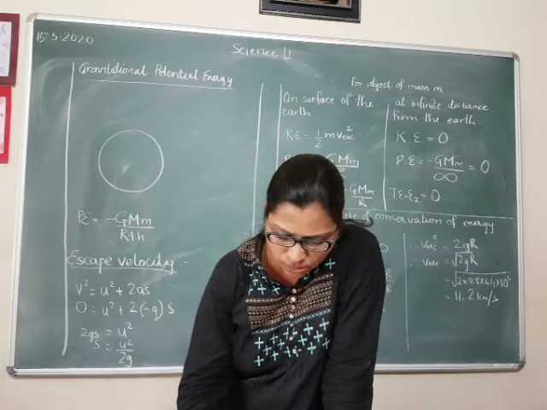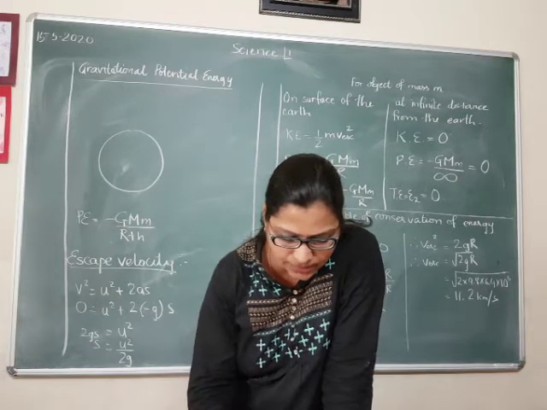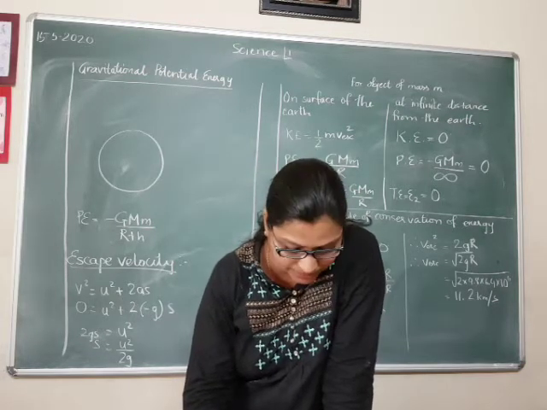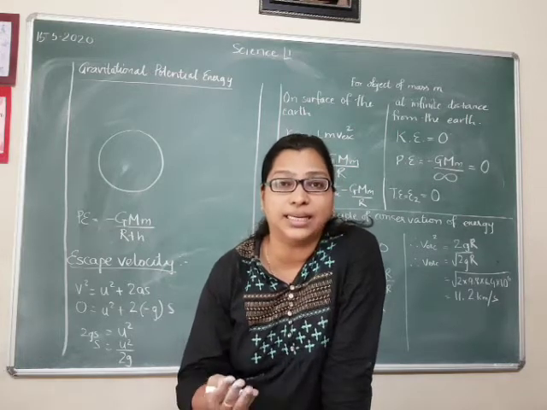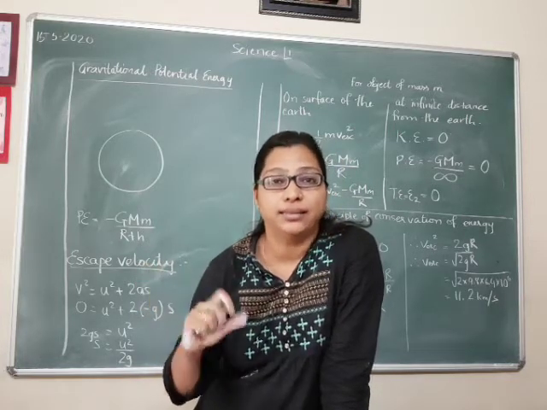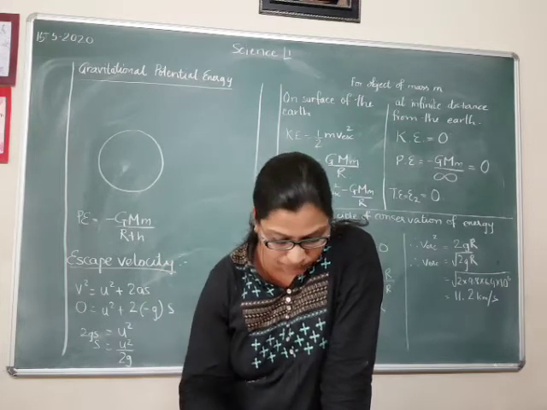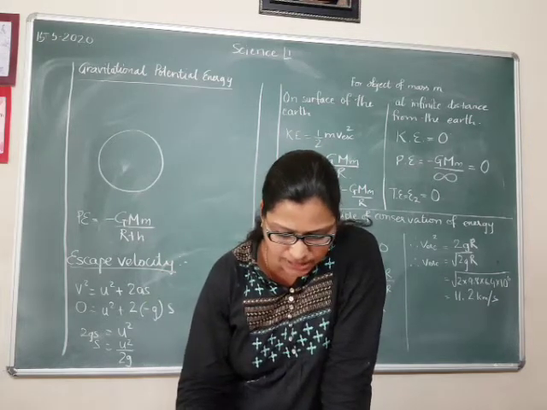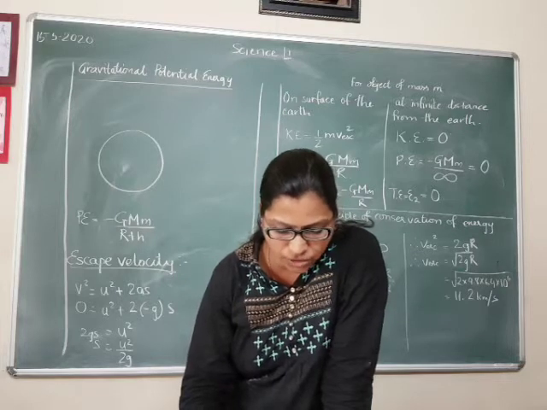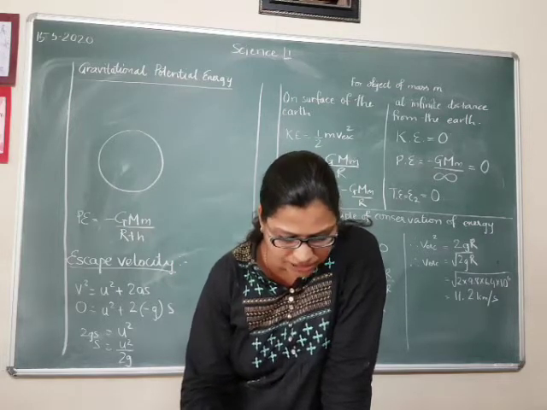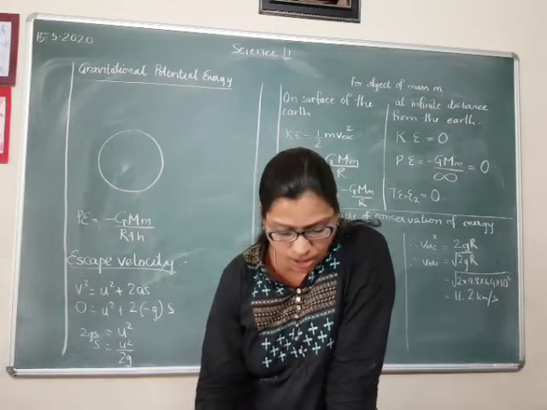For large values of h, the value of g decreases with increase in height. So you have studied, like if it's a satellite, there the value of g is almost 0. For an object at infinite distance from the earth, the value of g is 0 and earth's gravitational force does not act on the object.